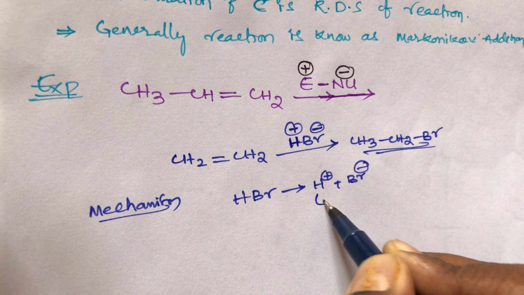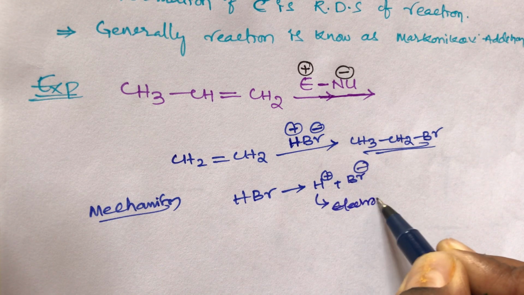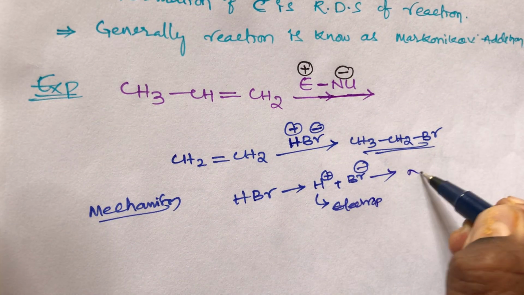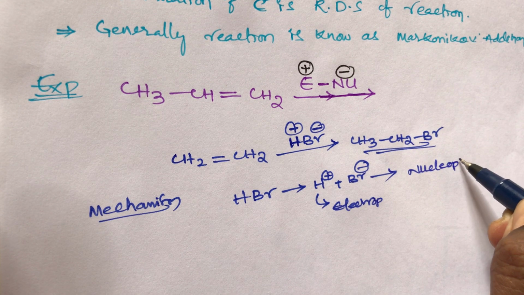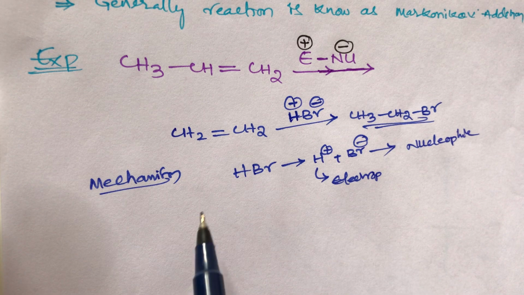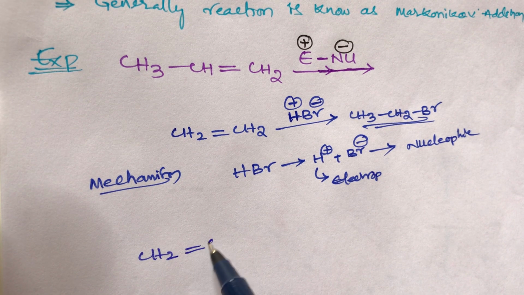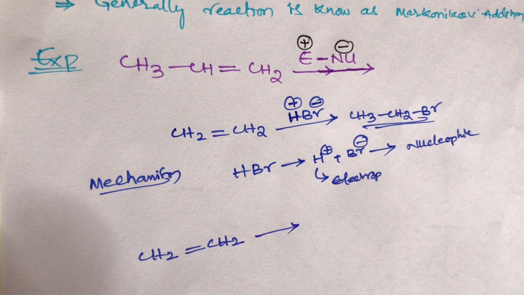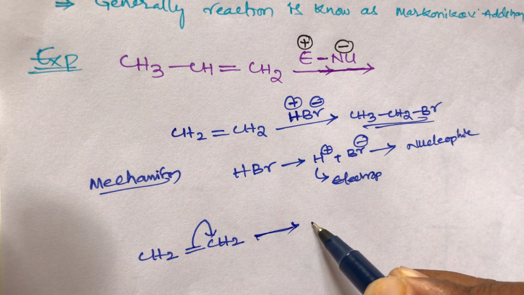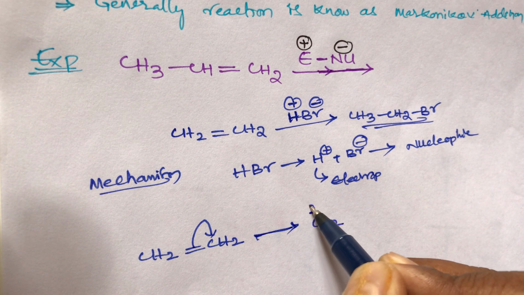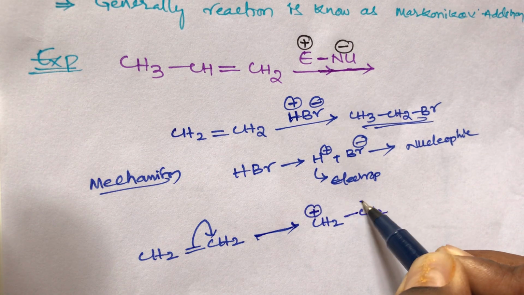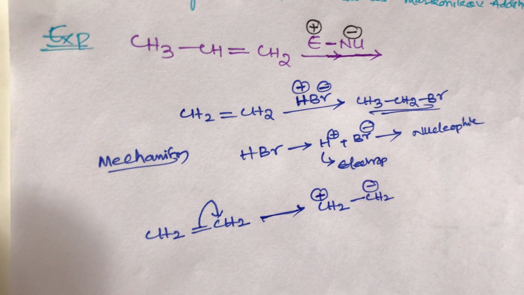The positive species is called the electrophile and the negative species is called the nucleophile. Now the mechanism: CH2=CH2 is the alkene. In the first step, bond breaking occurs. The bond between the carbons shifts to either side, both are equal. Shifting it to the right side, the left-hand carbon gets a positive charge and the right-hand carbon gets a negative charge.